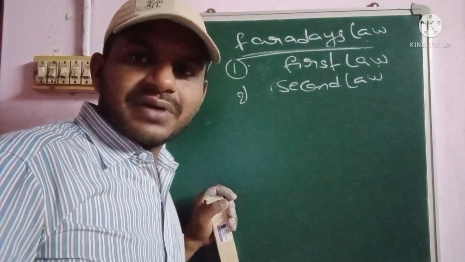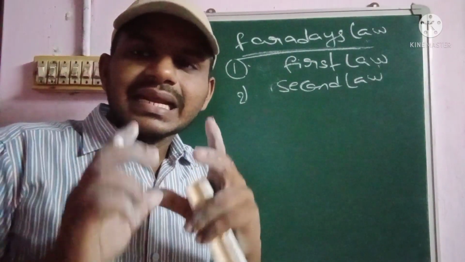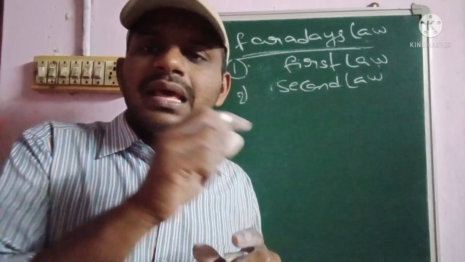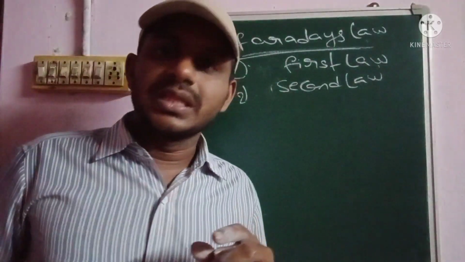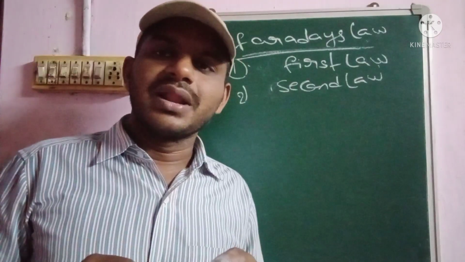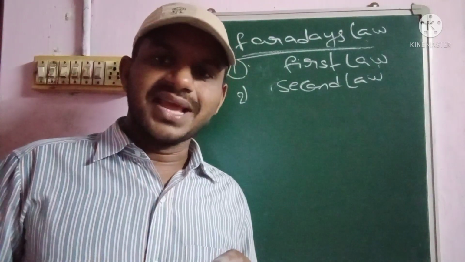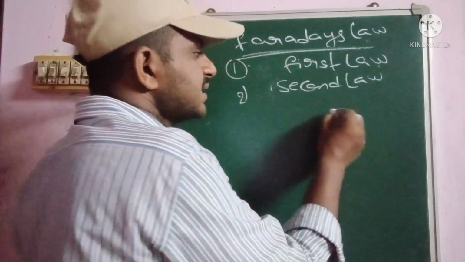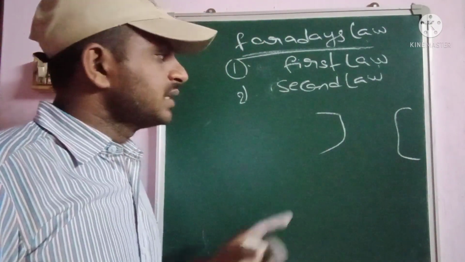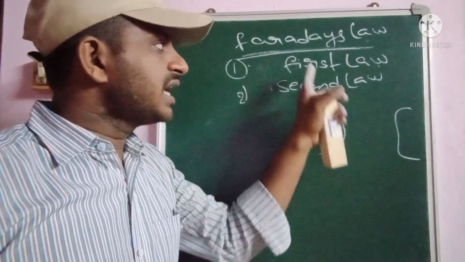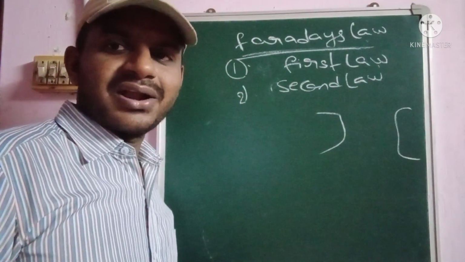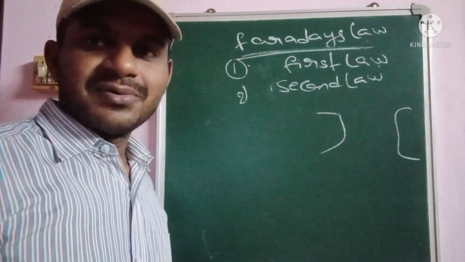Okay. So coming to the Faraday first law: whenever a conductor cuts the magnetic field, then EMF is induced in that conductor. That is called the Faraday first law. Let us consider a DC generator, because the principle of a DC generator is Faraday's law. Already you know that from the previous sessions.